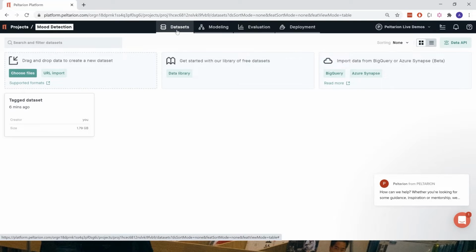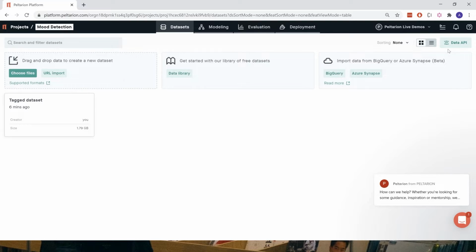So starting with the dataset view, there are some different ways to get data up on the platform. One is to upload a dataset from your computer, or just provide a URL to a zip file, for instance. You can also import data from, for instance, Azure Synapse, and we are working on being able to import data from more places as well.